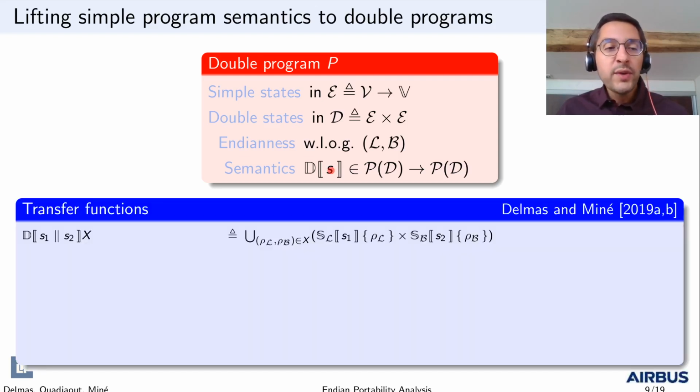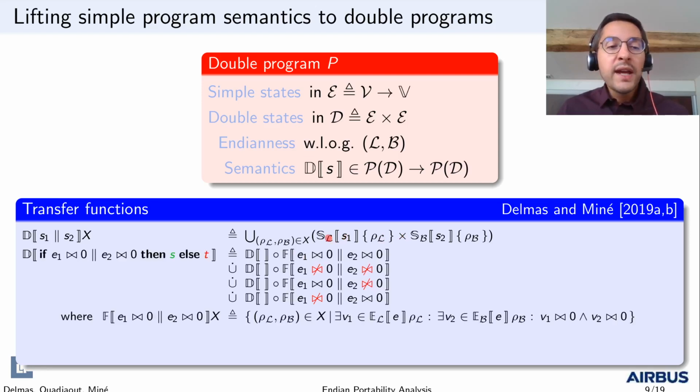To formalize the transfer functions, we leverage previous work on patch analysis. In the case of two syntactically different statements, the semantics is simply pairing the semantics of individual statements, such as computed in their respective environments. The case of tests is a bit more involved. It uses the F filter here to distinguish between cases where both program versions agree on the value of the controlling expressions and cases where they do not.